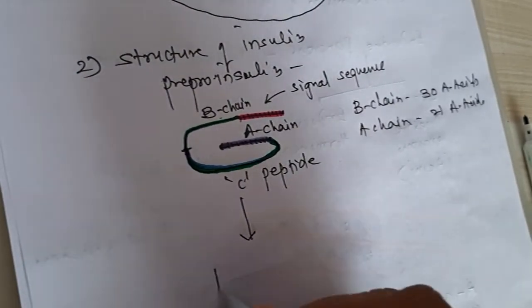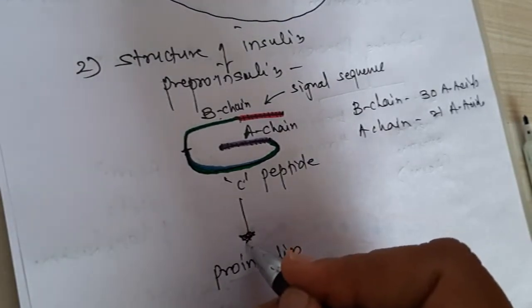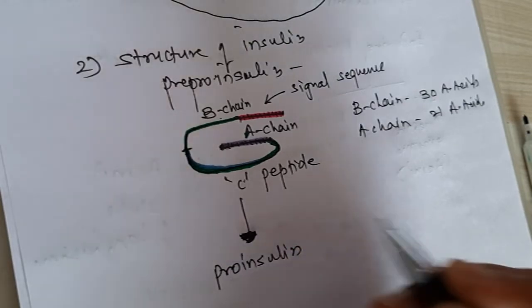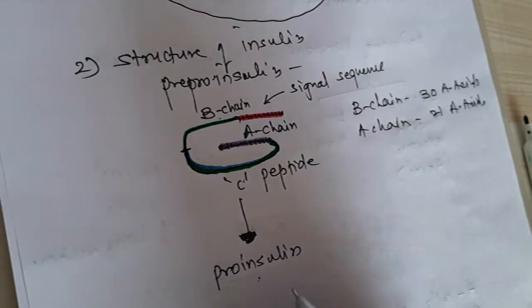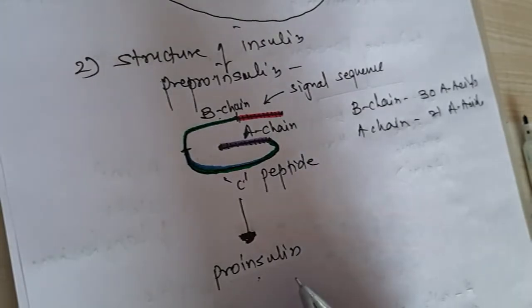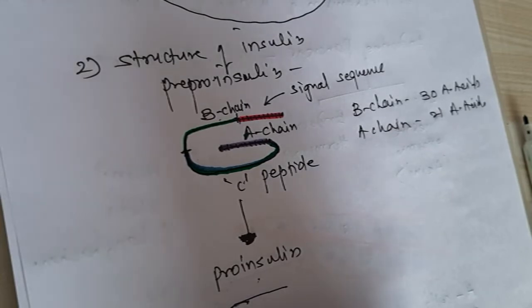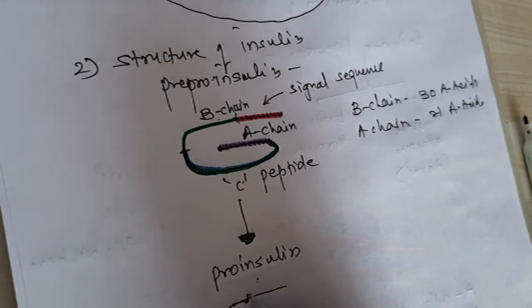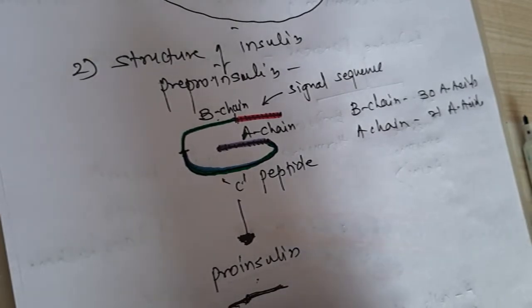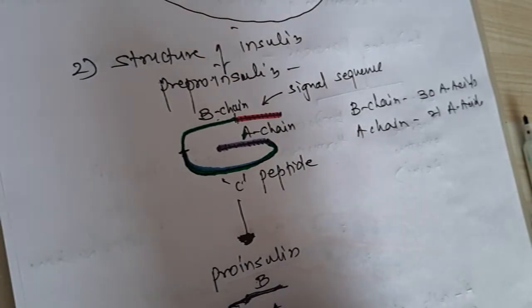This pre-pro insulin is synthesized in the rough endoplasmic reticulum and Golgi apparatus, and this signal segment is chopped off, so that you only have a B chain, A chain and C peptide. So this is the B chain, A chain and C peptide.